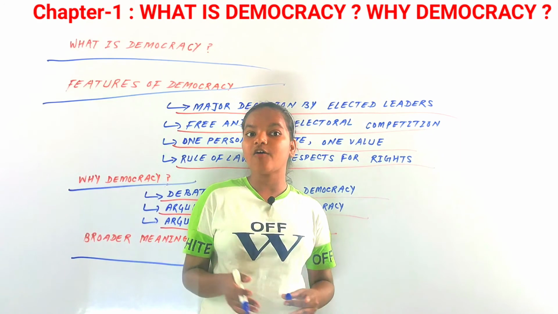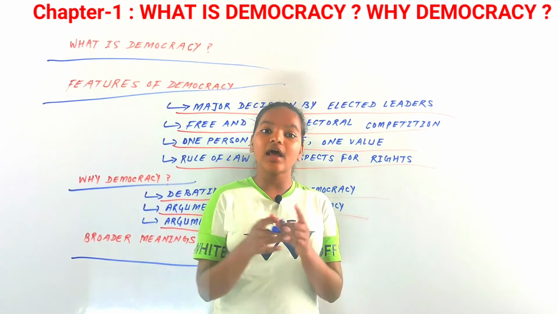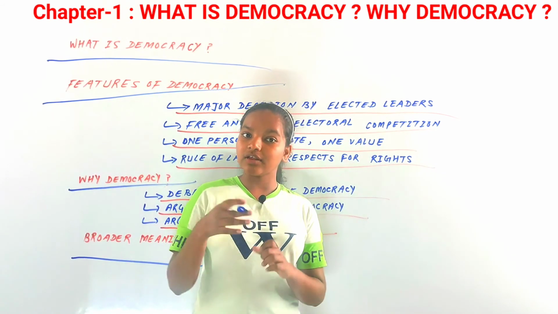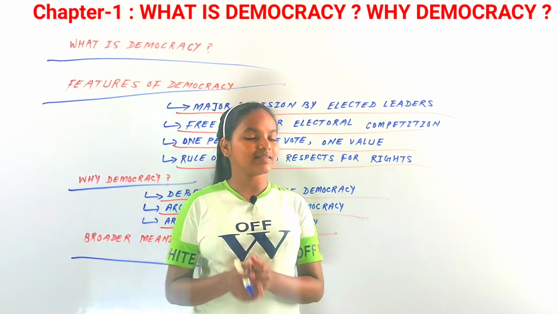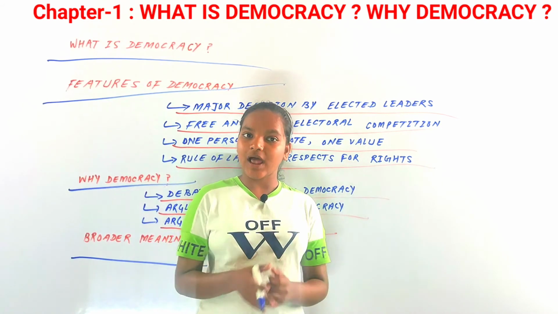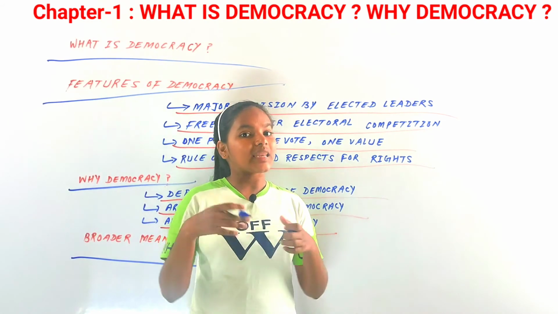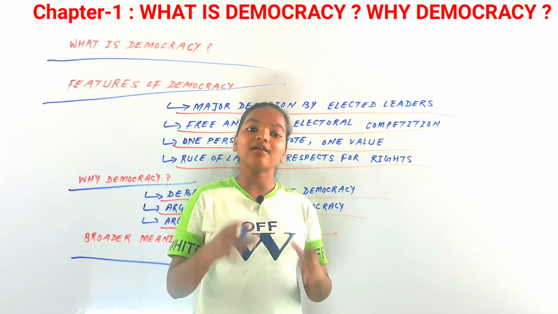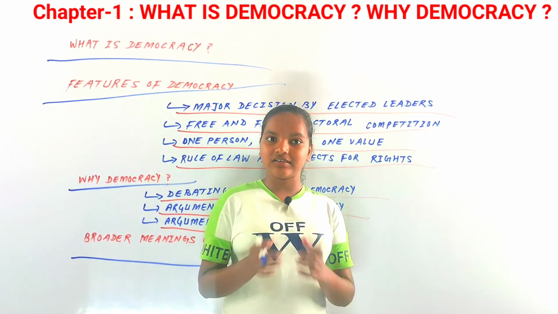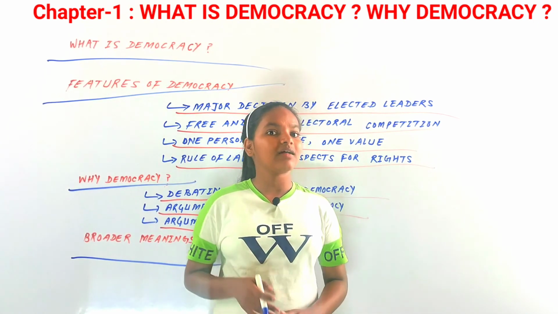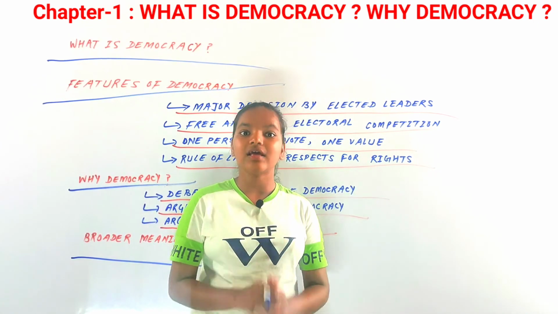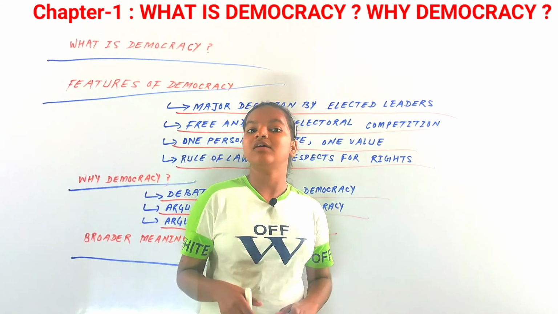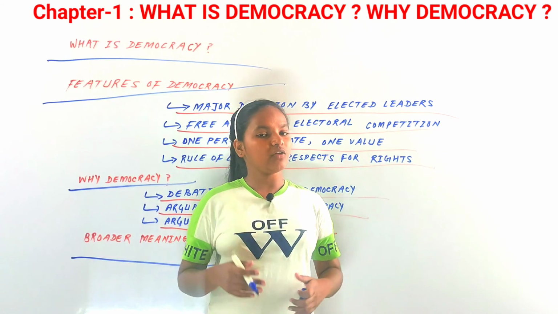There is a need for a more democratic society in our country. So we have discussed the chapter, all topics and subtopics. In this chapter we have seen the meaning of democracy, and the broader meaning of democracy we will discuss in the next class, because in this chapter we are seeing some institutional features, and we will also see some in chapter 3 and chapter 5. Chapter 5 is about the judiciary of the country.